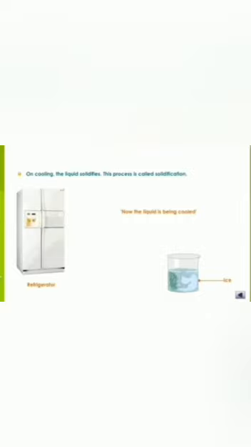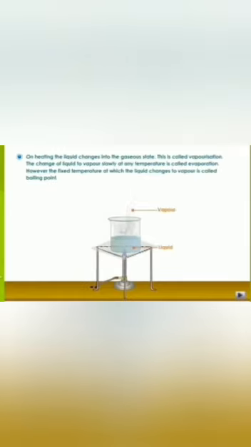Next, if we take liquid and start providing heat to the liquid, on heating the liquid changes into the gaseous state. This is called vaporization. The change of the liquid to vapor slowly at any temperature is called evaporation. However, the fixed temperature at which the liquid changes to vapor is called the boiling point, and the boiling point of water is 100 degrees Celsius.